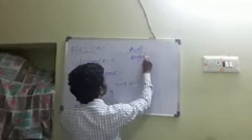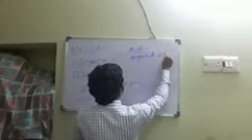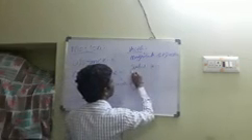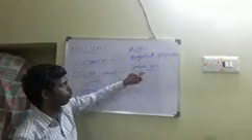Vector: any quantity that has both magnitude and direction. If any quantity has both magnitude and direction, we can say that it is a vector quantity. Next, scalar quantity: any quantity that has only magnitude, or only direction, we can say it is an example of a scalar quantity.